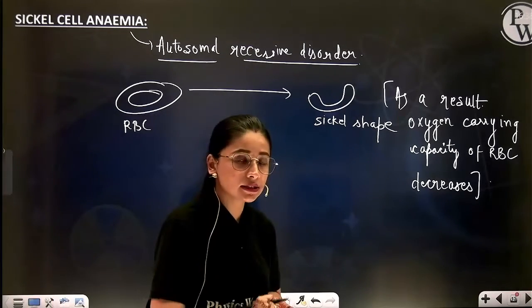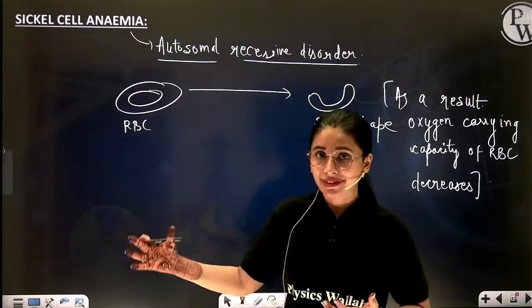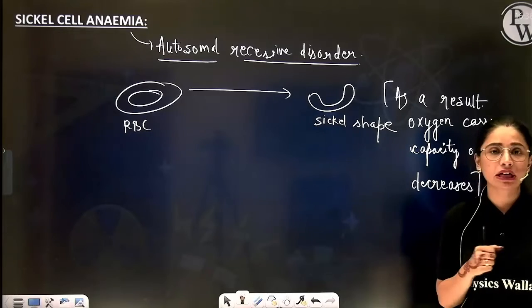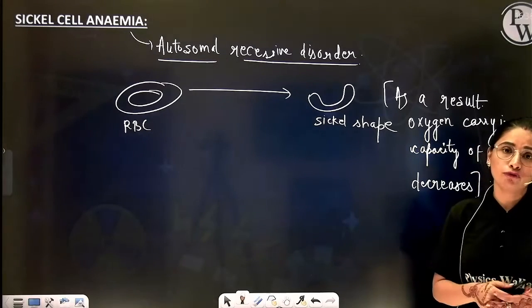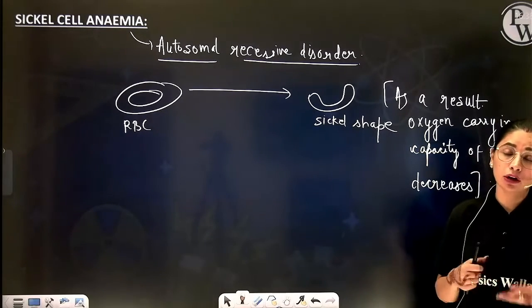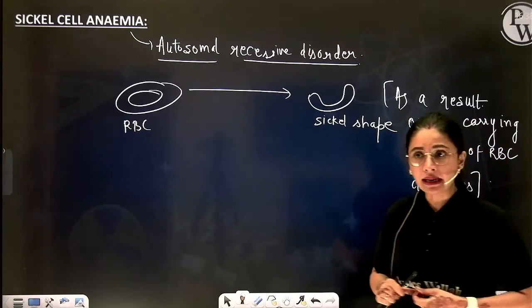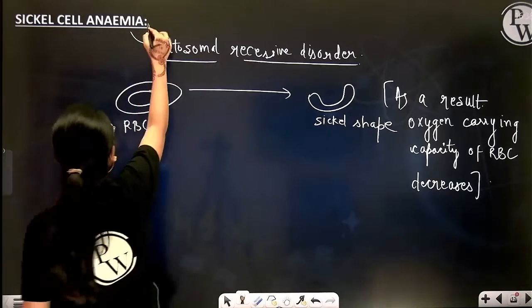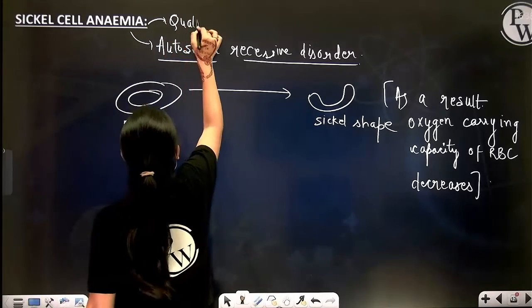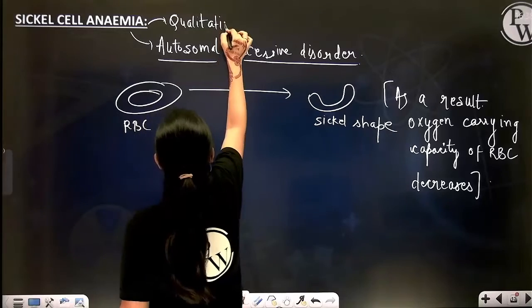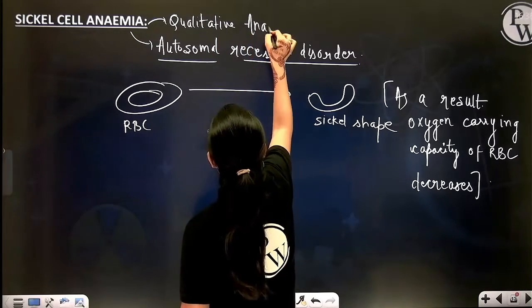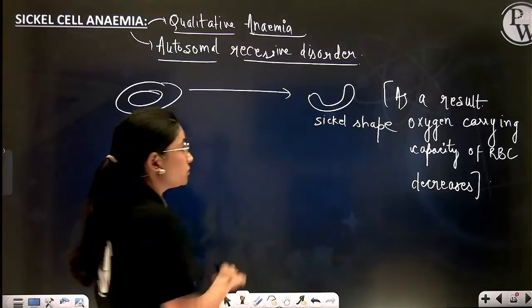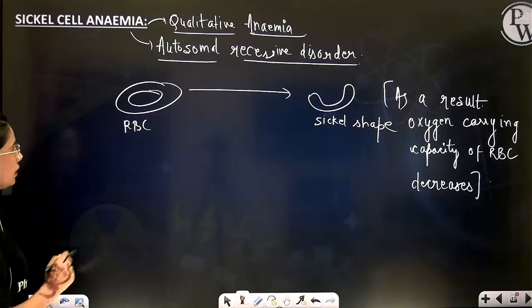So a person having sickle cell anemia will not be able to survive much, as obviously RBC will not be able to carry oxygen well, and yes, the person will become anemic. This is actually qualitative anemia. Chalo, now let's check the condition. This is the first point.